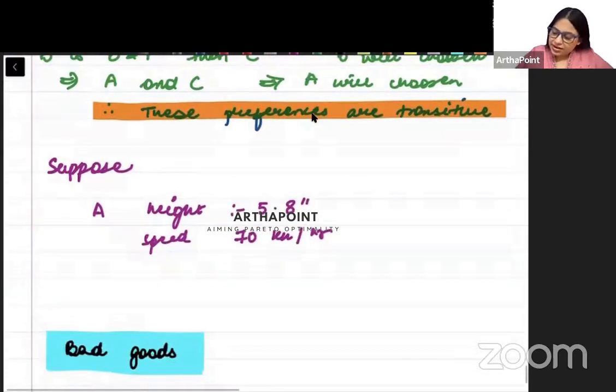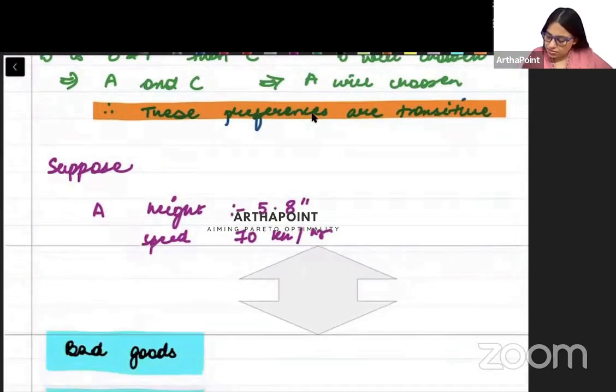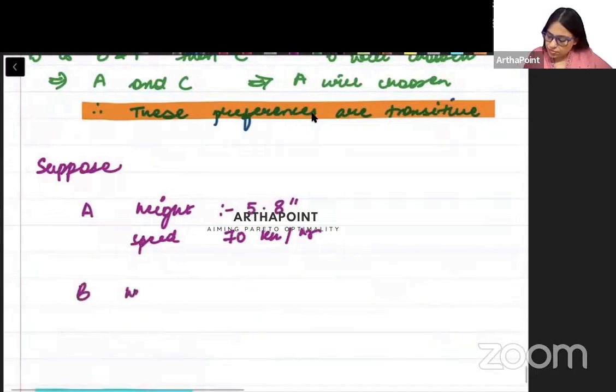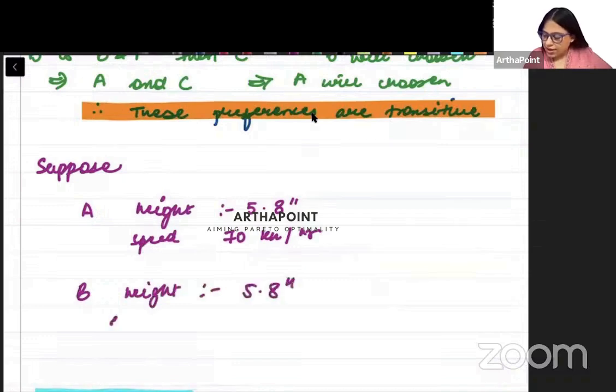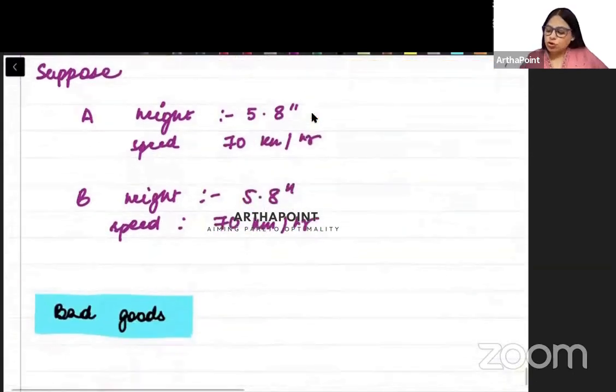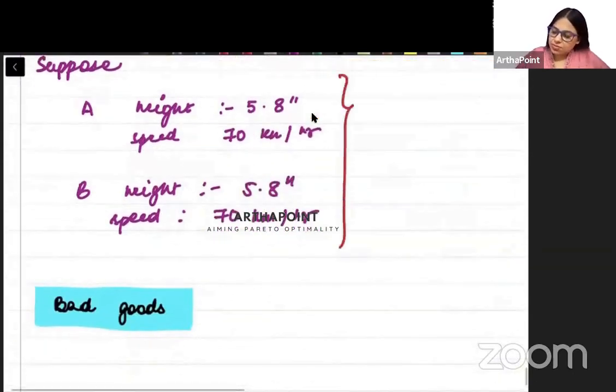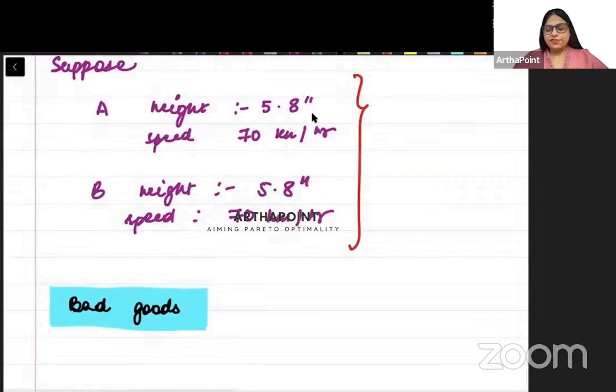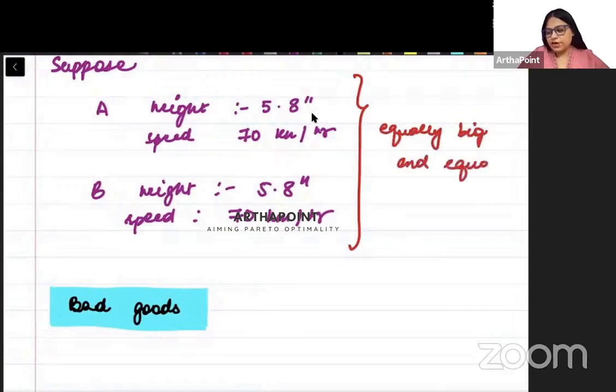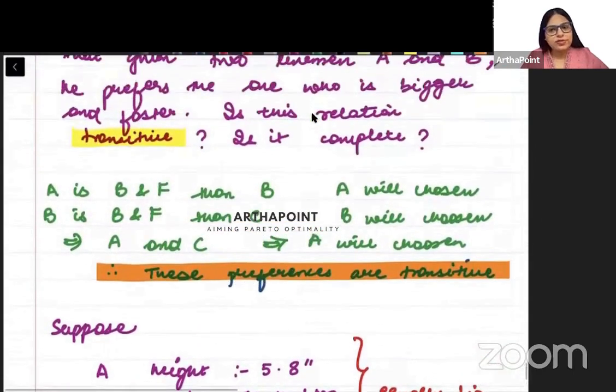And B का height is also 5.8 and his speed is also 70 kilometer per hour. मतलब both of them are equally big and equally fast. Does this question tell you what will be done in that case?